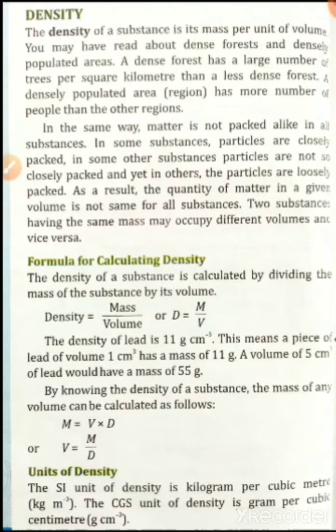Units of density. The SI unit of density is kilogram per cubic meter. You must keep the SI unit in your mind. Kilogram per meter cube is the SI unit of density. The CGS unit is gram per centimeter cube.